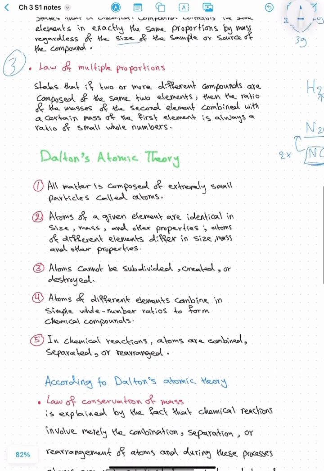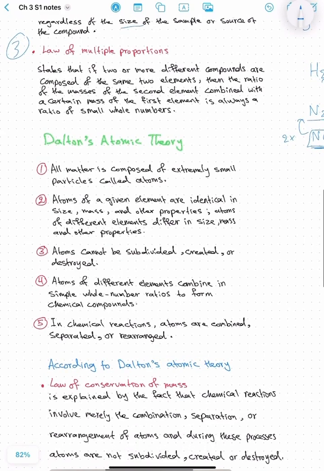Next, we have Dalton's atomic theory. We have some points to discuss. Number 1 is, he says that all matter is composed of extremely tiny particles. What do we call them? Atoms. Let's say we have hydrogen. Hydrogen consists of atoms of hydrogen. Oxygen, atoms of oxygen. If you use a special microscope, you will see that we have atoms.